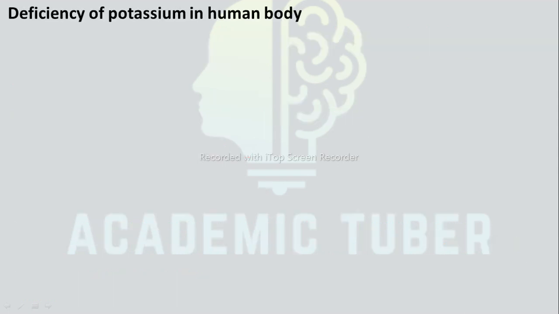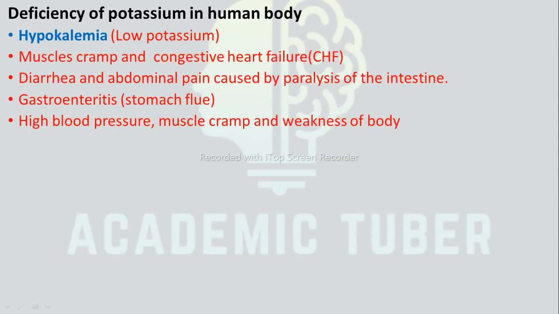Deficiency of potassium in the human body. Deficiency of potassium leads to hypokalemia, that is low potassium in our body, muscle cramps and congestive heart failure (CHF), diarrhea and abdominal pain caused by paralysis of the intestine, gastroenteritis, that is stomach flu, high blood pressure, muscle cramps, and weakness of the body.